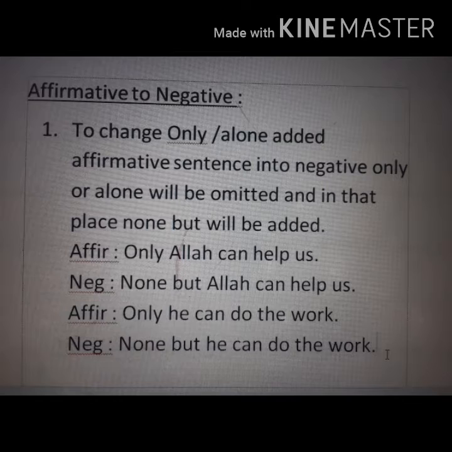only Allah can help us. Negative will be none but Allah can help us. Another example, only He can do that. Negative, none but He can do the work.